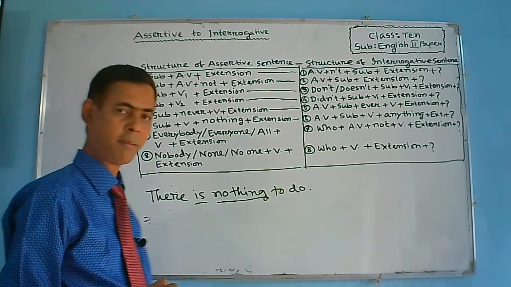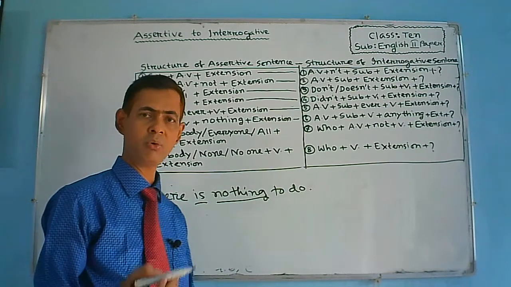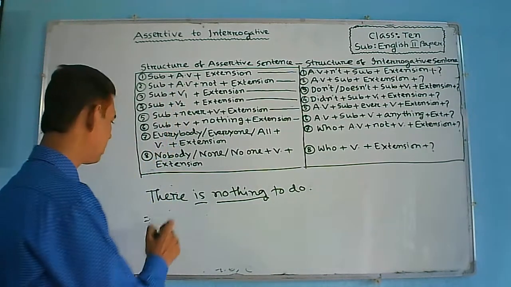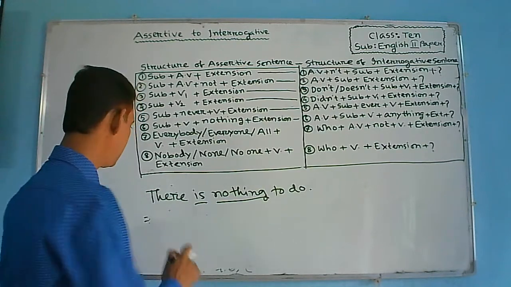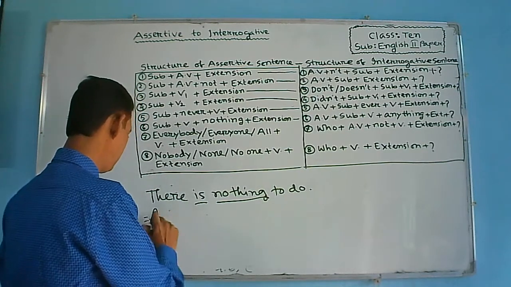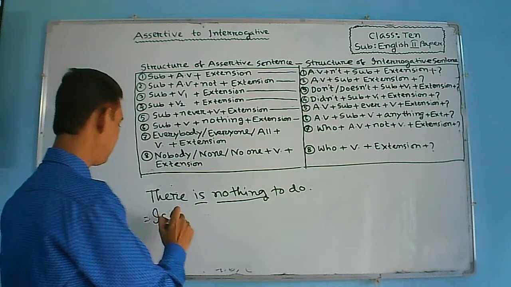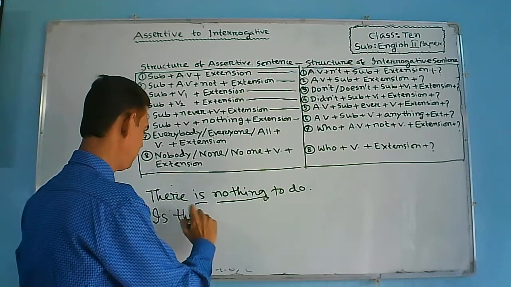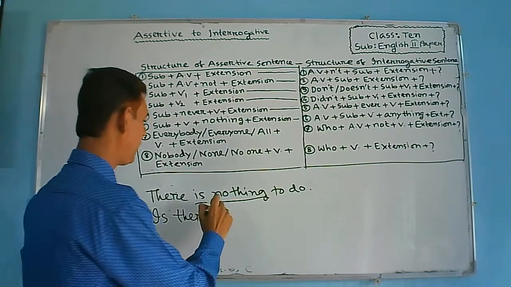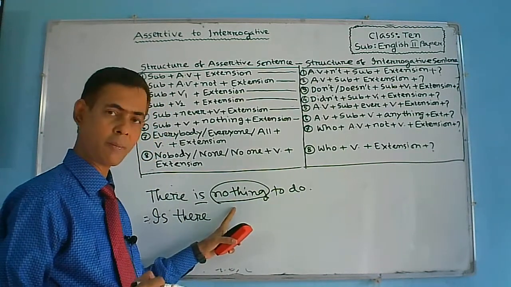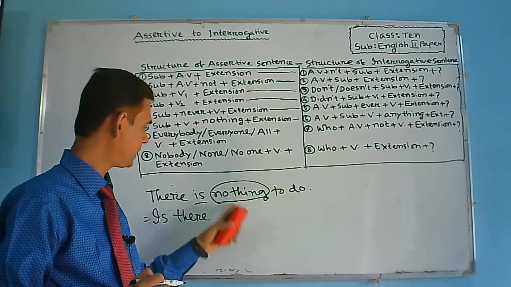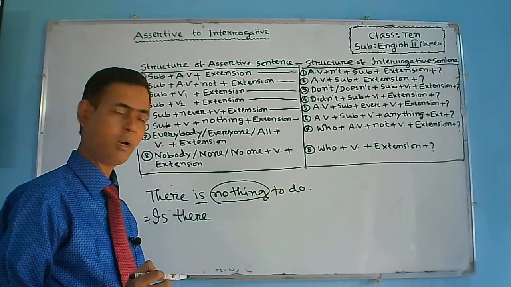So at the time of transforming this sentence into interrogative, at first the auxiliary verb or to be verb will be used at the beginning of the sentence. So the sentence starts with is, then subject there, then nothing. You should remember that anything will be used instead of nothing at the time of changing the sentence into interrogative.